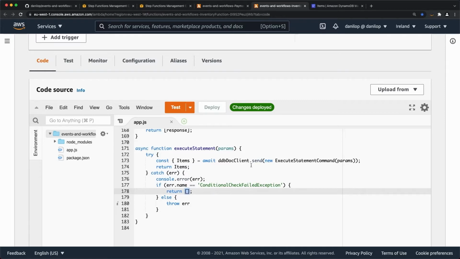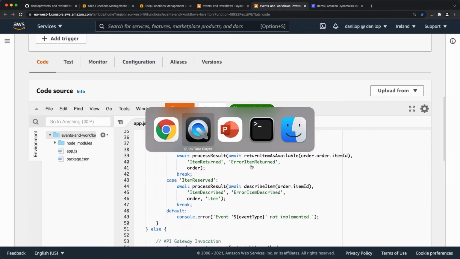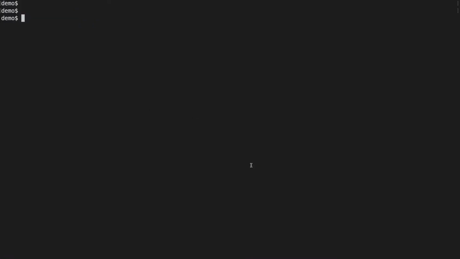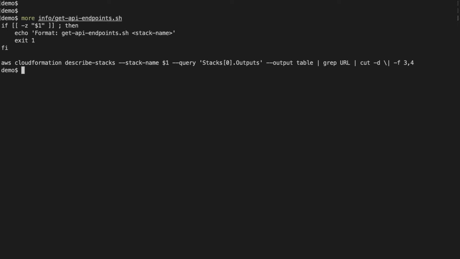So now that we've seen a little bit the code of the microservices, let's see how we can interact with the order workflow. So I created this simple utility that will look into the output of the CloudFormation. Everything here is implemented using AWS SAM, and then SAM translates that to CloudFormation. And the stack has in its output some information that you can use to interact with the application, like the endpoint of the URLs.